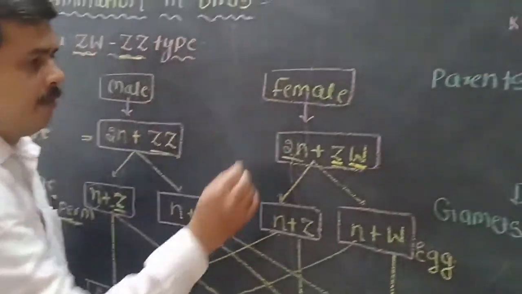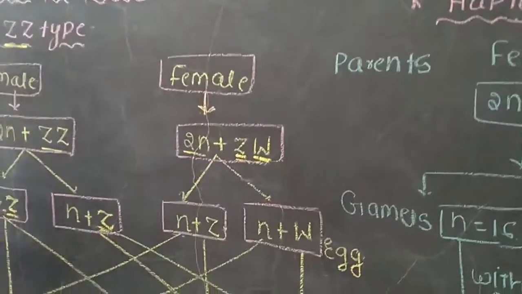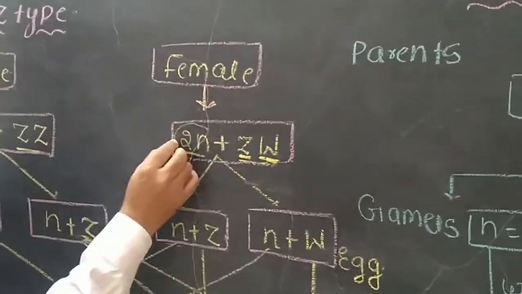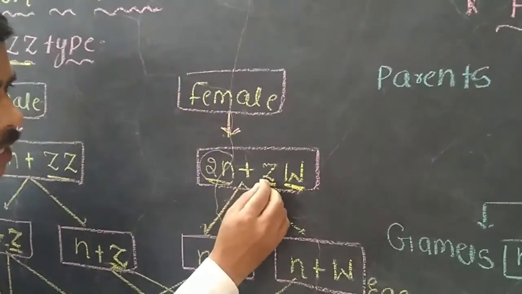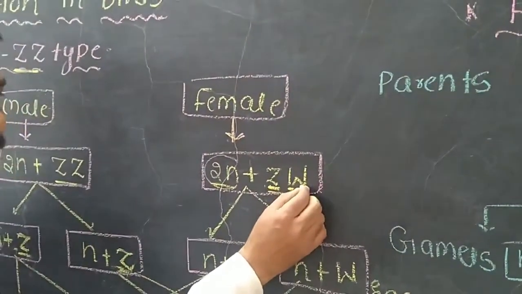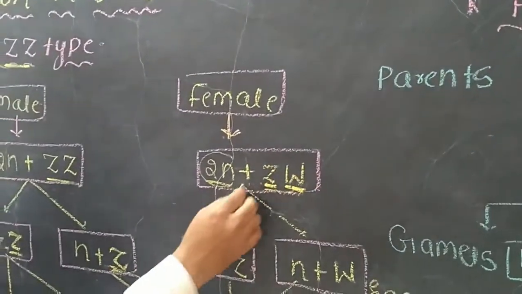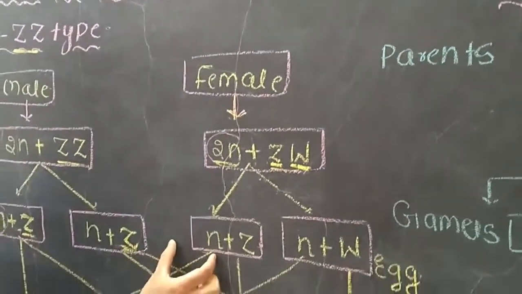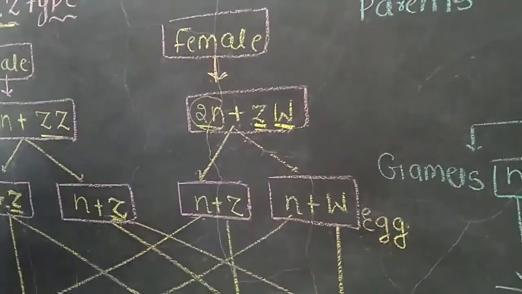In the case of females, in the ovaries, the cells are diploid, and each cell contains two types of sex chromosomes, Z and W, and it produces two types of gametes, two types of eggs.